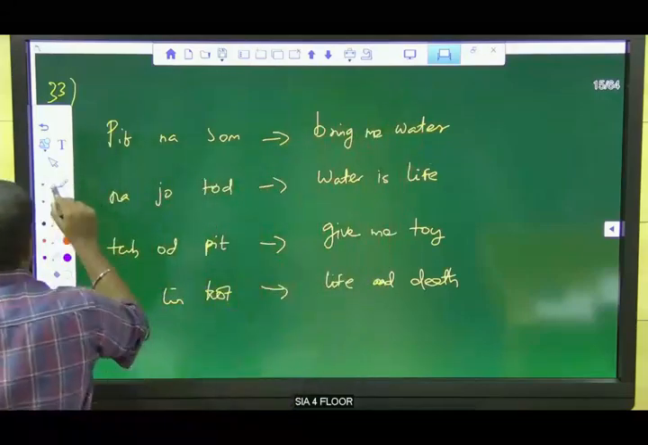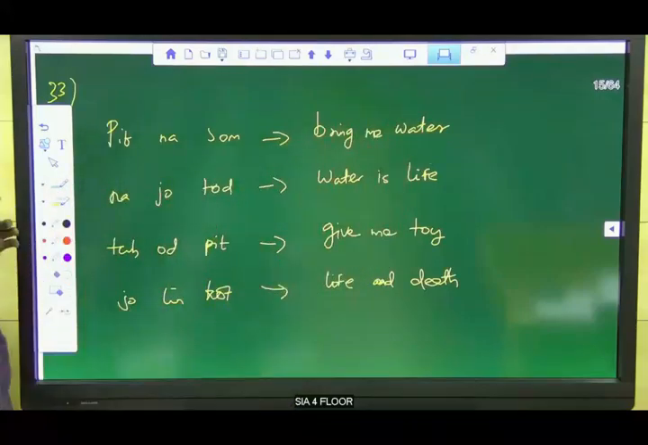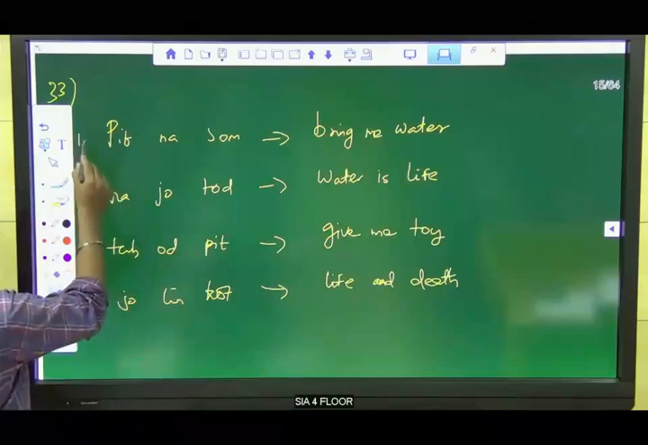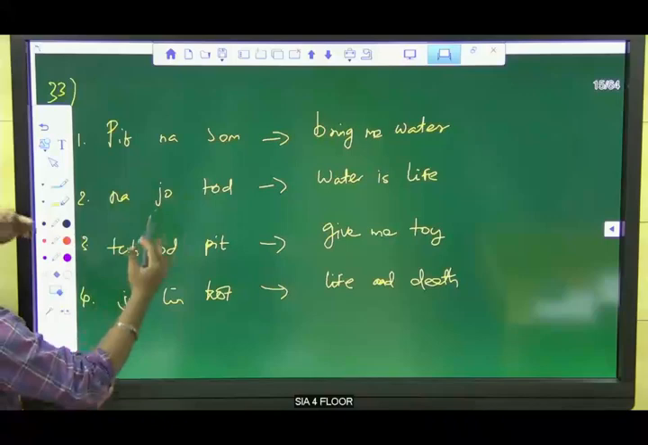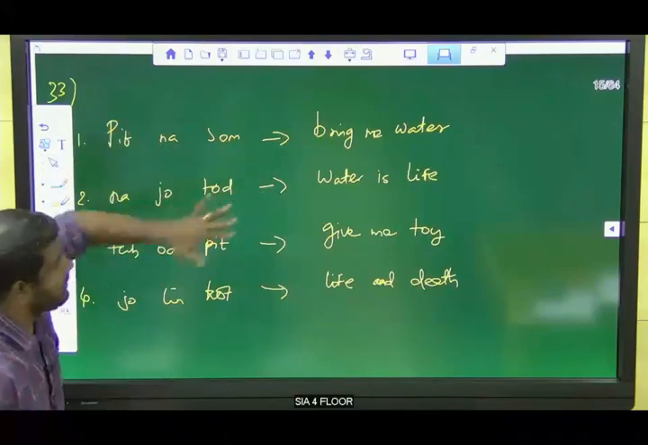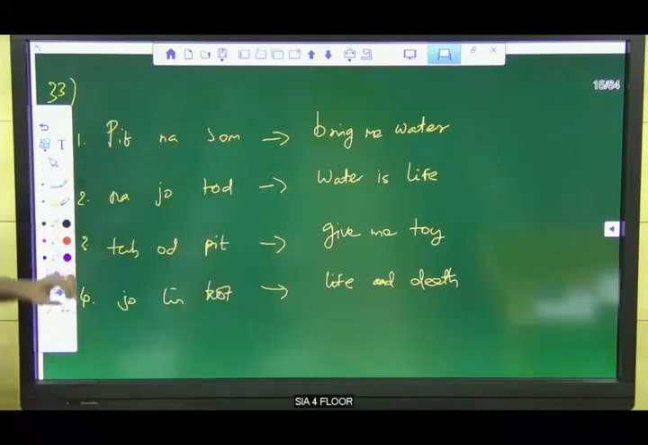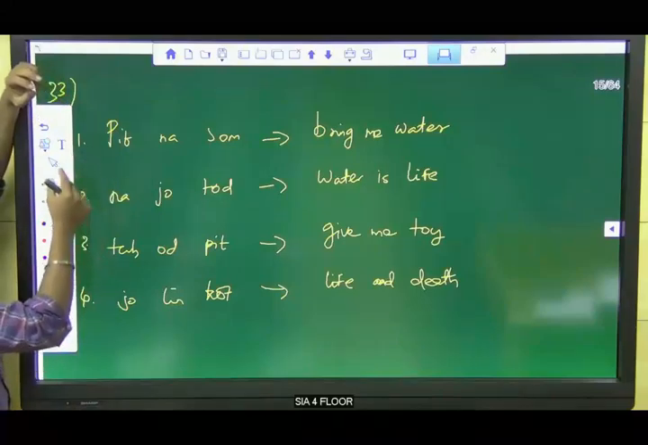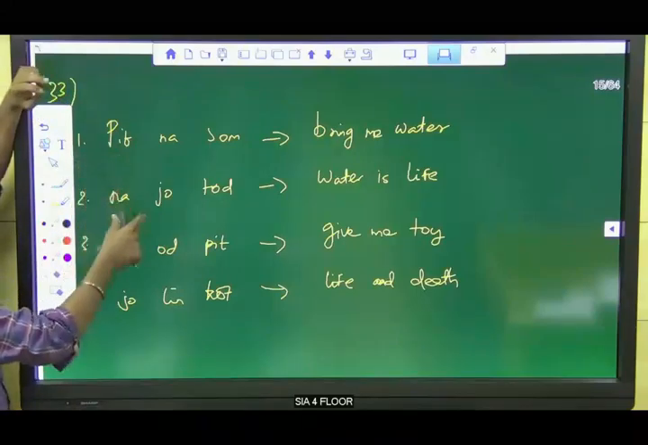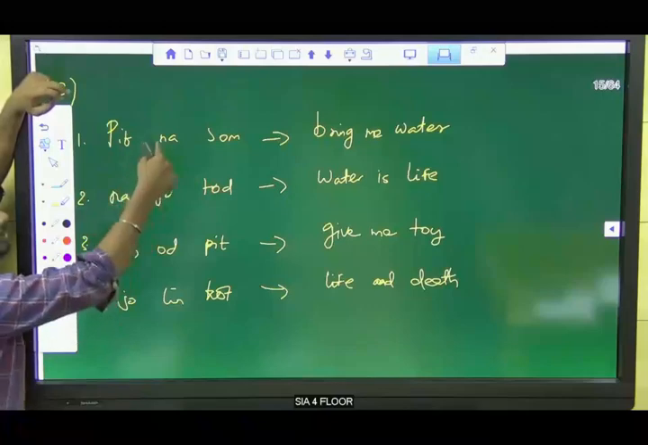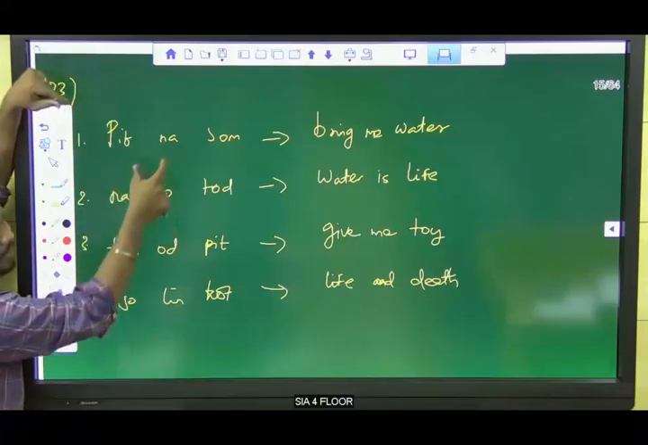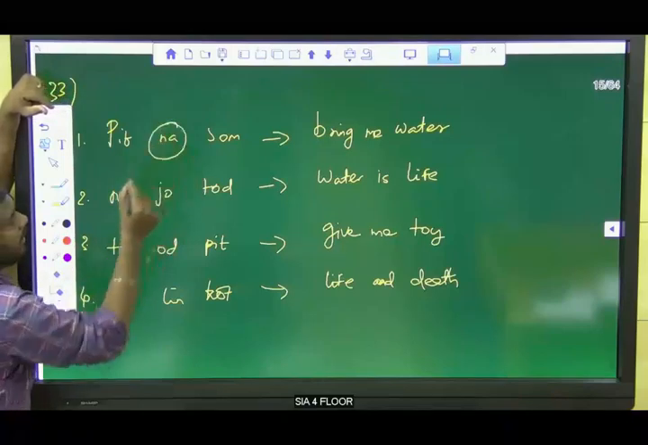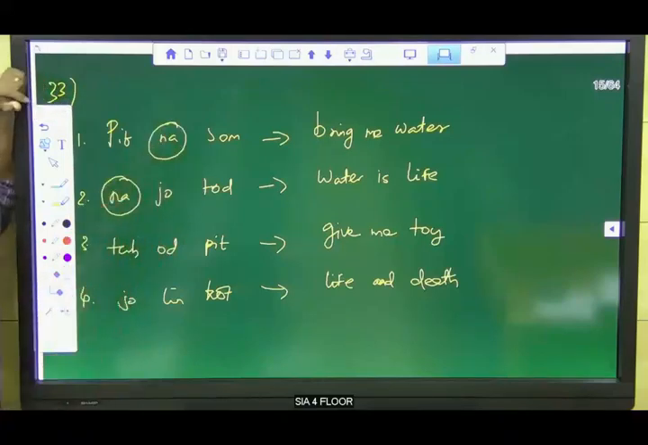Listen here now. This is sentence number 1, 2, 3, 4. We need to compare the left hand side and the right hand side. Now take sentence 1 and 2. Which word is repeated here? Compare these two sentences. Na is repeated in sentence 1 and 2. Clear?